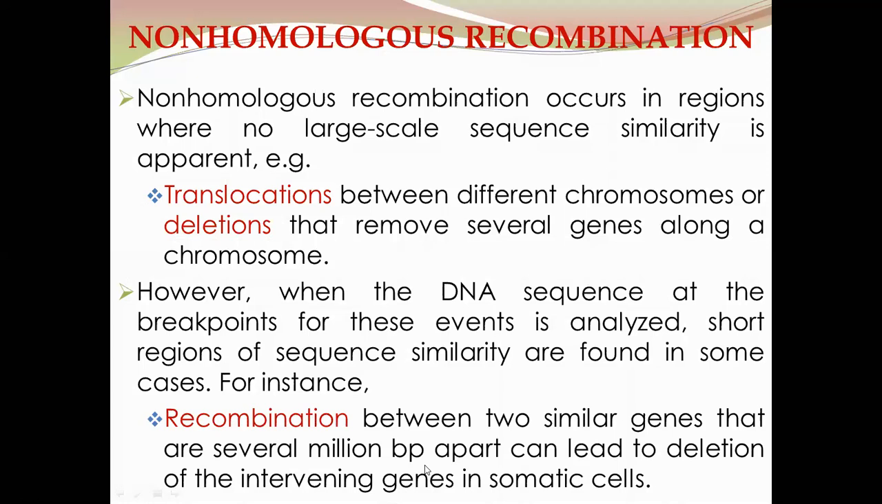Recombination between two similar genes that are several million base pairs apart can lead to deletion of the intervening gene in somatic cells. So the recombination event involves two similar genes that are several million base pairs apart. During this recombination event, the intervening genes of the region are deleted in somatic cells.